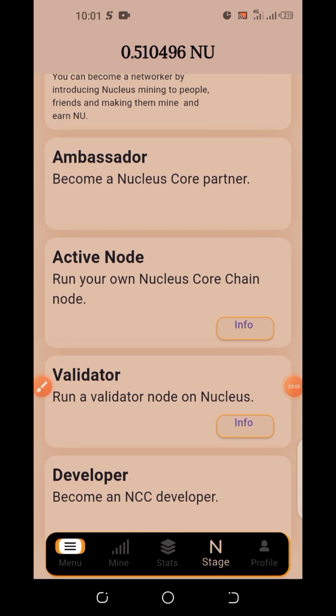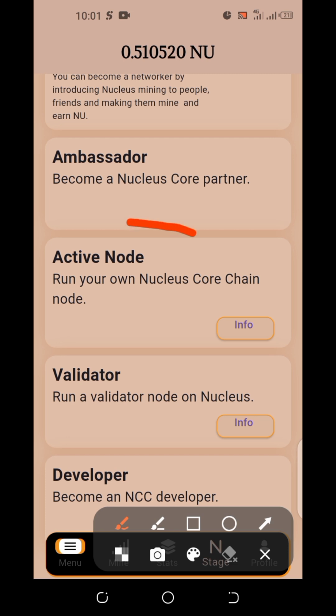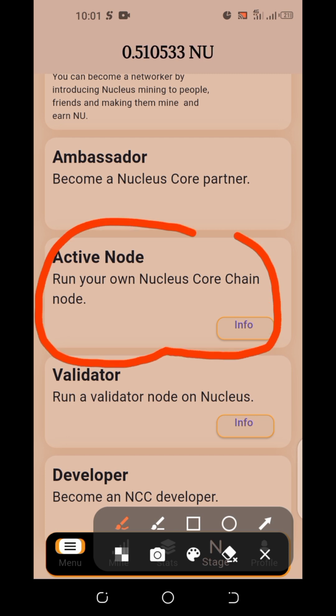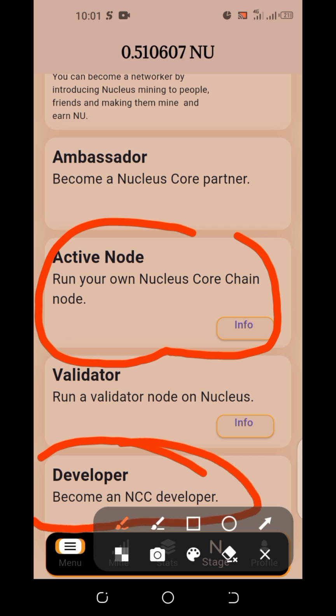So it's a testnet airdrop also. Can you see the reason why I say it's an active node? Run your own Nucleus Core chain node. So it's a testnet airdrop, mining airdrop. So guys, don't sleep over it. It says become NCC developer. So that is it. Let's go to the next stage.